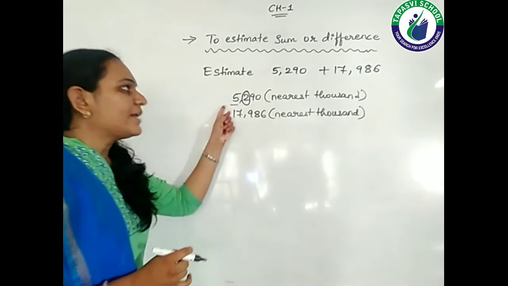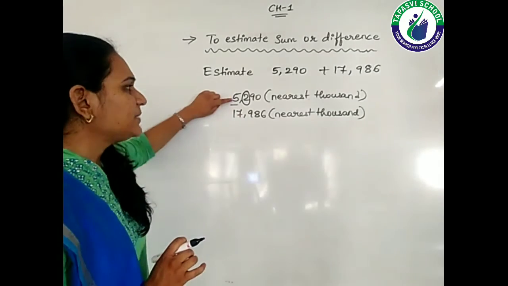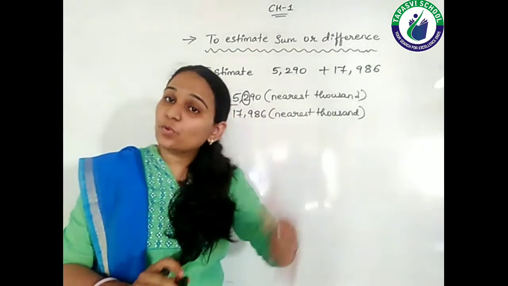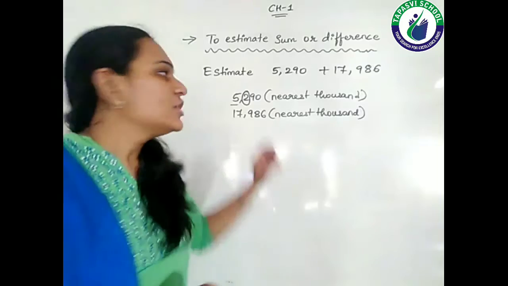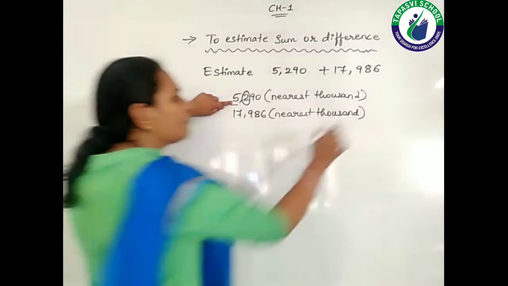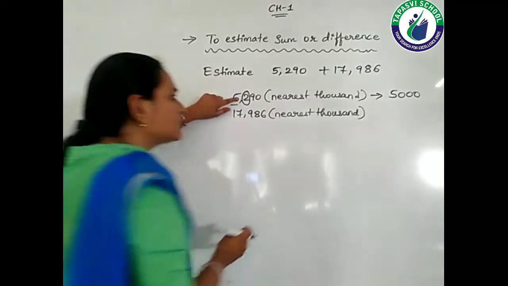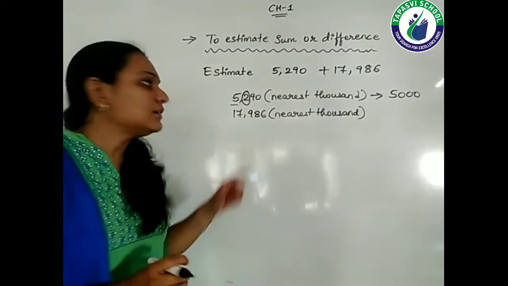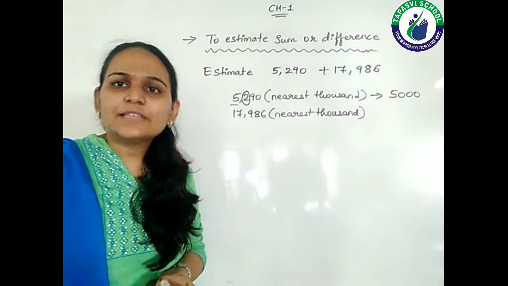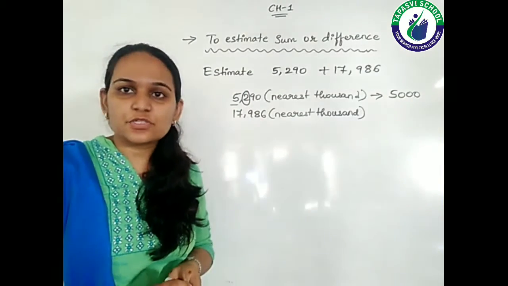Right? So 5290 is your number. The thousands place digit is 5, and 2 is going to help us. Now decide whether 2 is less than 5, equal to, or more than 5. It is less than 5. So 5290 will become 5000, right? Because here it is 2, and 2 is less than 5, so you are not supposed to do anything at the thousands place digit. It will remain as it is and the remaining digits will become 0, 0.